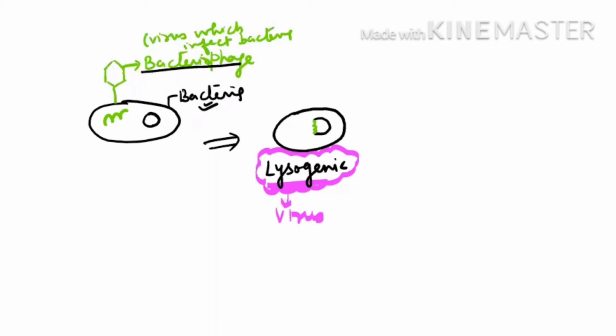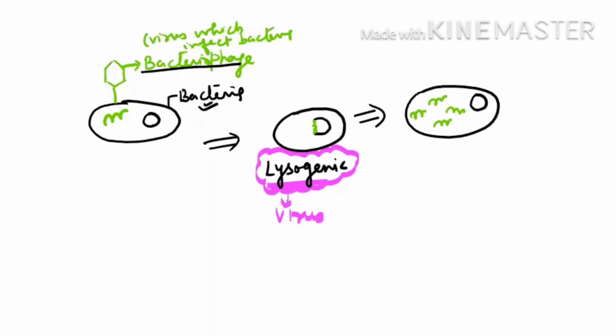Now after some time, after a few generations, suppose it gets separate. When it gets separate from the bacteria, it will start producing its many copies. So the virus will produce many copies. This is a normal rule.